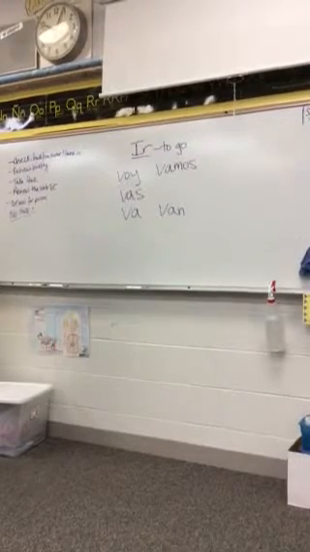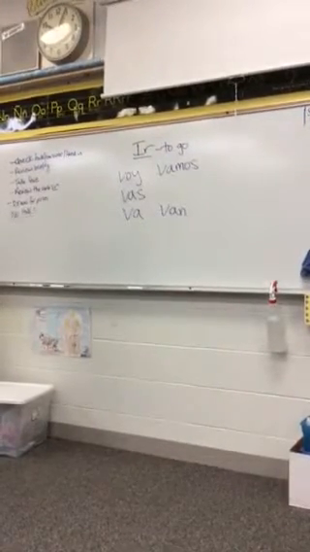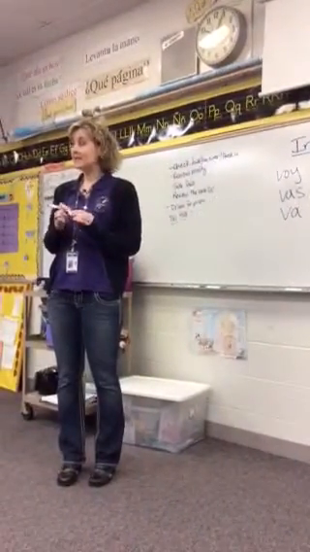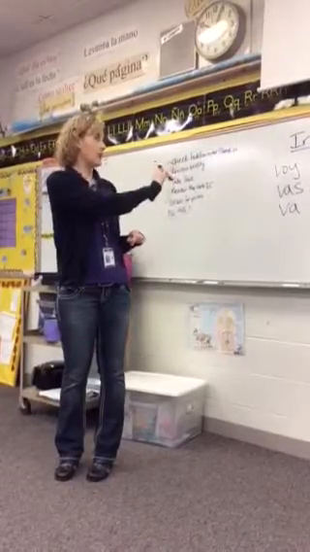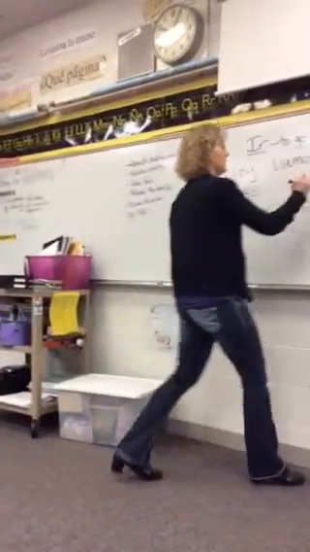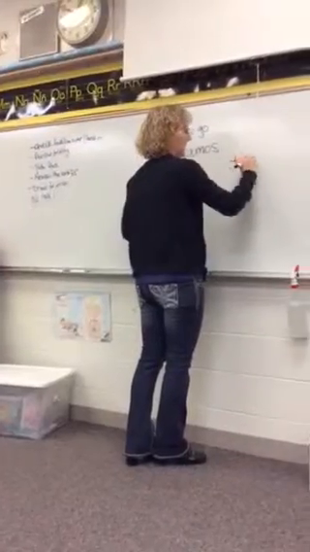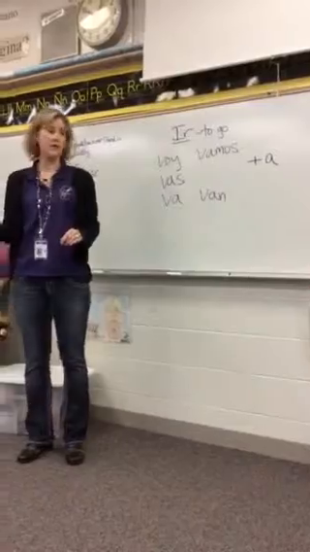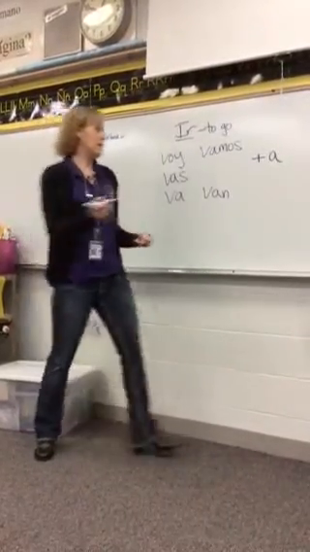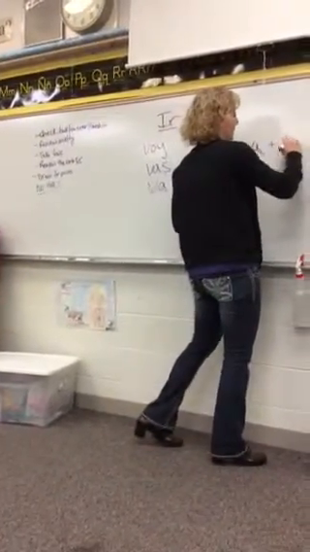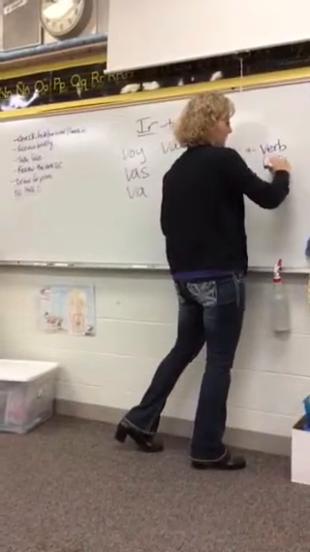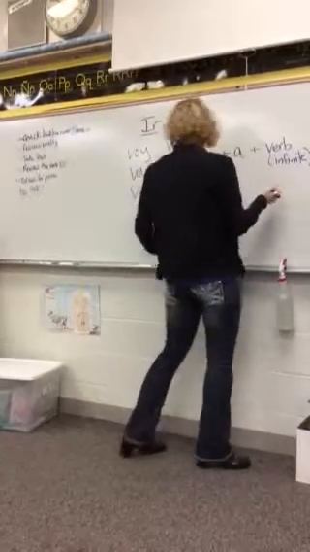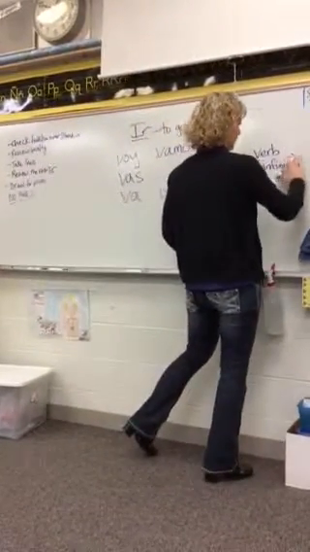What we're going to talk about the next few days is how to say that you're going to do something, and you're going to add some things to voy, vas, va, vamos, or van. Okay, so let me show you this. You're going to take and add an a to it. You've seen it a little bit, but we haven't really practiced with it yet. We're going to add an a to it, and then we're going to add a verb in the infinitive to say that something is going to happen. Infinitive.